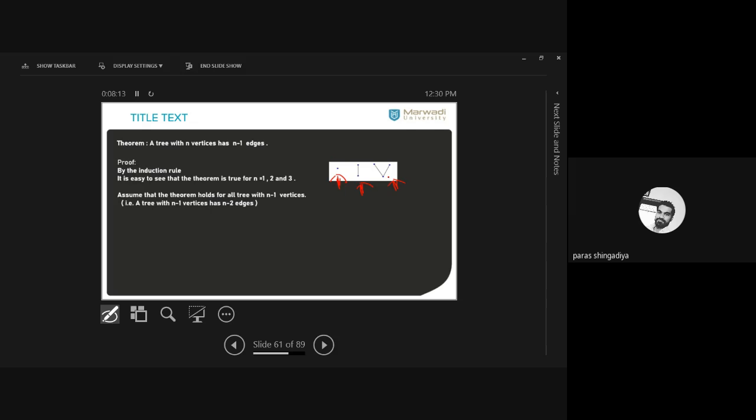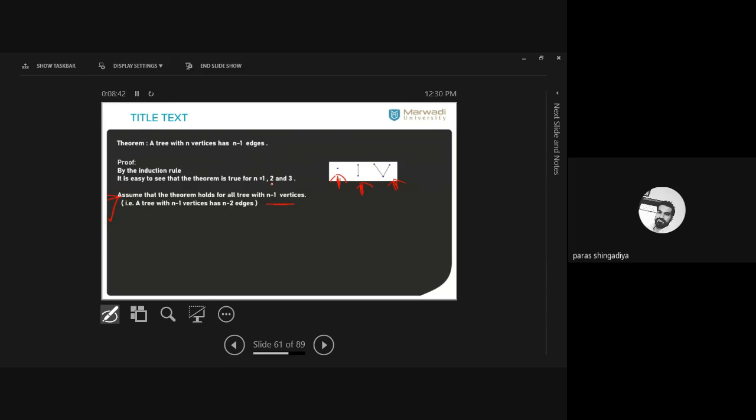And now in the next step, you have to assume that this theorem is true for all trees with n minus 1 vertices. Clear? So how many edges will there be in a tree which contains n minus 1 vertices? If n vertices, then it has n minus 1 edges. Now in place of n, we have n minus 1. What will be the number of edges? That is n minus 2.